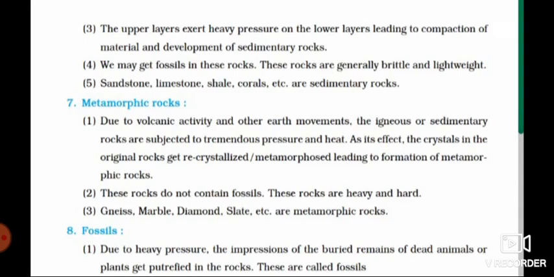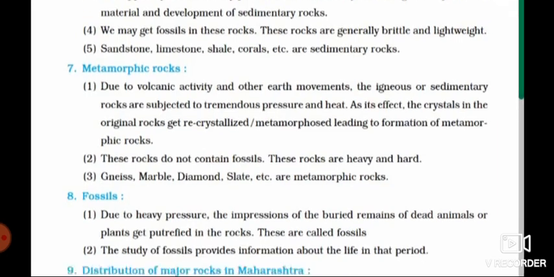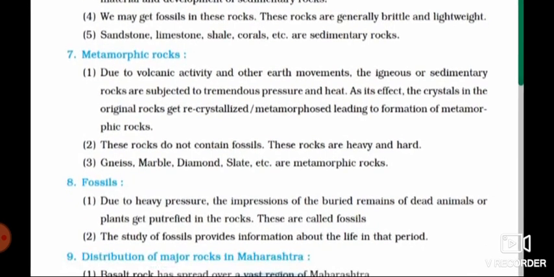Second point, these rocks do not contain fossils, and these rocks are heavy and hard. The examples are gneiss, marble, diamond, slate, etc. are metamorphic rocks.